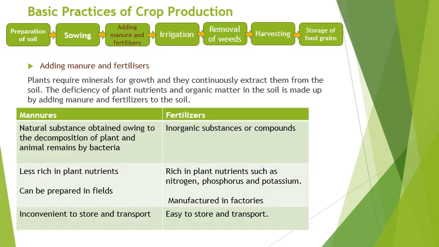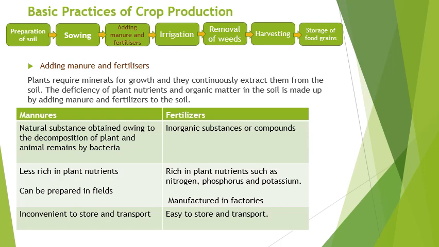Next is a very important step in practices of crop production, that is adding manure and fertilizers. Plants require minerals for growth and they continuously extract them from the soil. The deficiency of plant nutrients and organic matter in the soil is made up by adding manure and fertilizers to the soil. Now let us see the differences between manures and fertilizers.